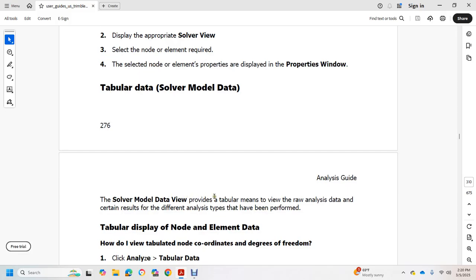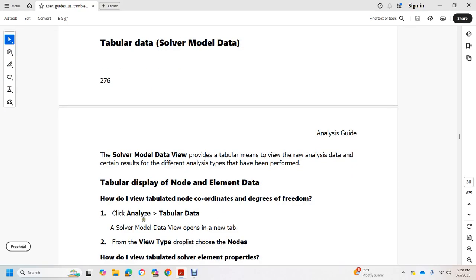The solver model data view provides the tabular means to view the raw analysis data, which can show the results of the different analysis types performed. Tabular data is displayed for the node or element, with the view of the tabulated coordinates and degrees of freedom. Quick analyzing tabular data, solver model data view opens a new tab. For the view type drop list, choose nodes.